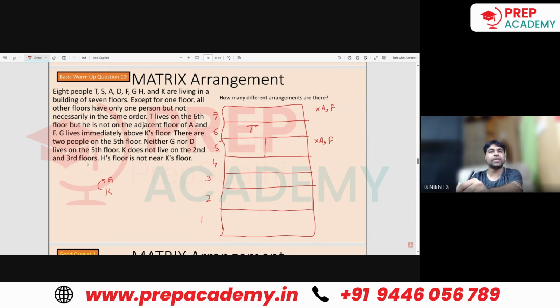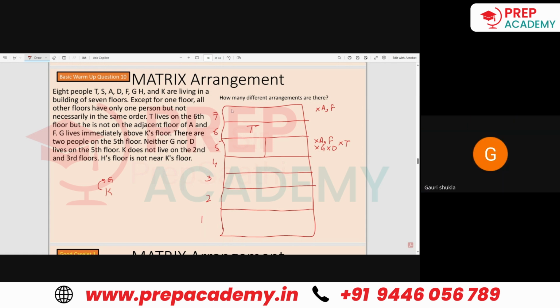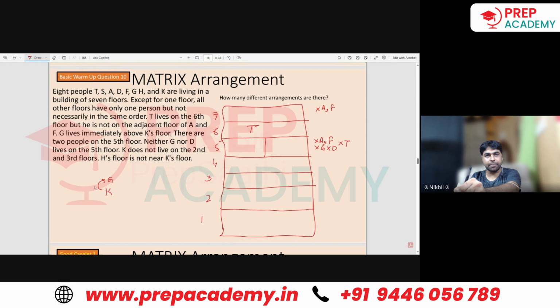Neither G nor D lives on the 5th floor. So even G and D are not living here. Even T is not living here because T is living on the 6th floor. So out of the 8 people, 5 people are not living here. And just above K, G has to be there.